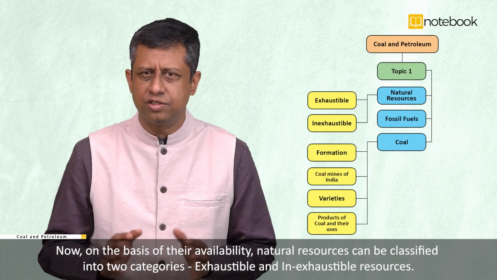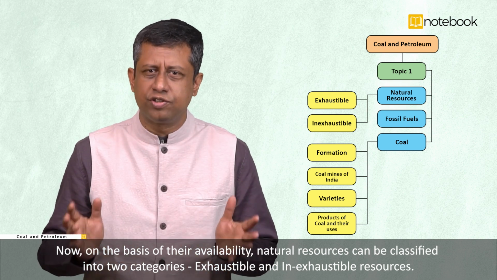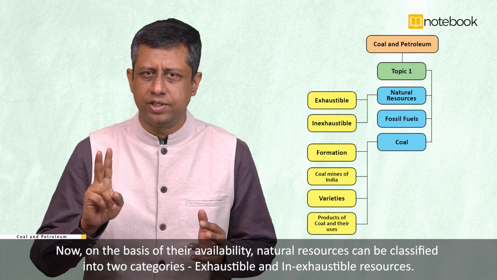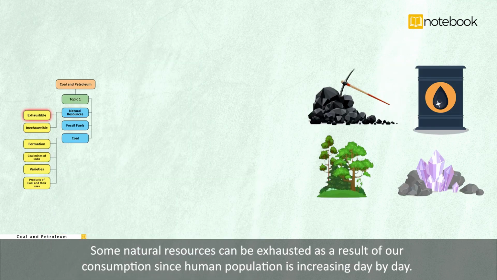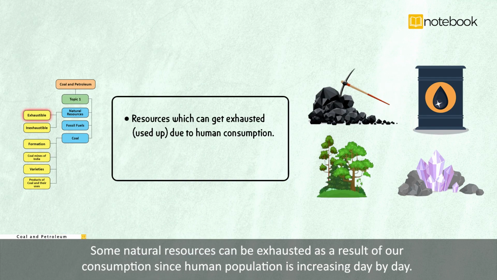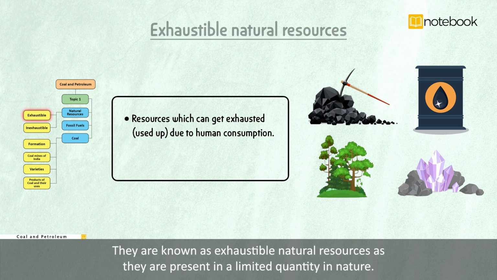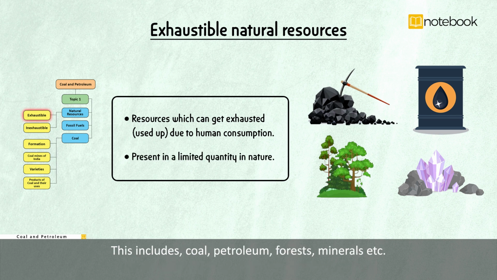Now, on the basis of their availability, natural resources can be classified into 2 categories: exhaustible and inexhaustible resources. Some natural resources can be exhausted as a result of our consumption, since human population is increasing day by day. They are known as exhaustible natural resources as they are present in a limited quantity in nature. This includes coal, petroleum, forests, minerals, etc.